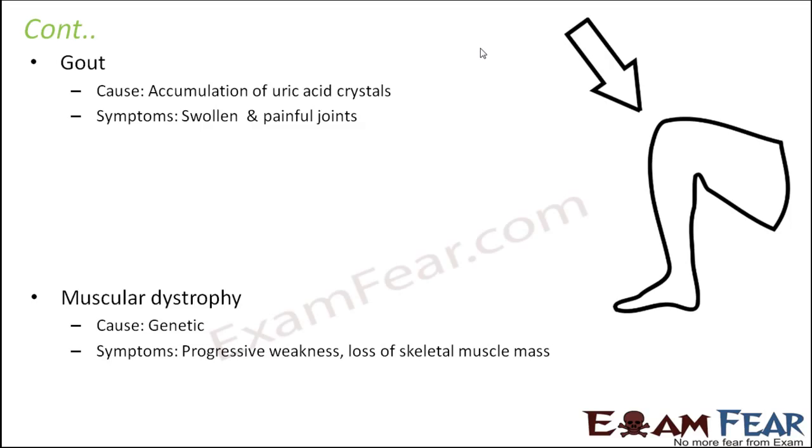The skeletal muscles tend to become weaker. Gradually it becomes weaker and finally it shrinks badly. Now when the skeletal muscles shrink that badly, muscle contraction cannot happen. If muscle contraction cannot happen, movement cannot happen. So finally all movements will stop. This is a very deadly disease, but at the same time it is very rare.